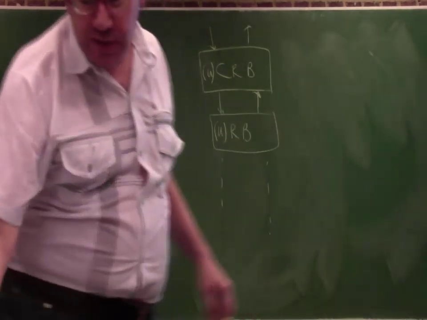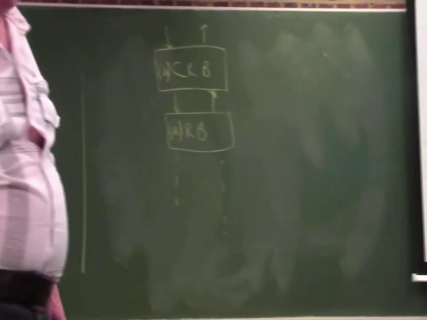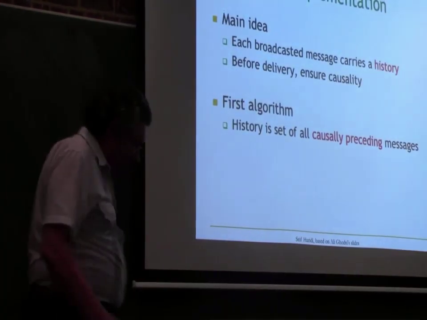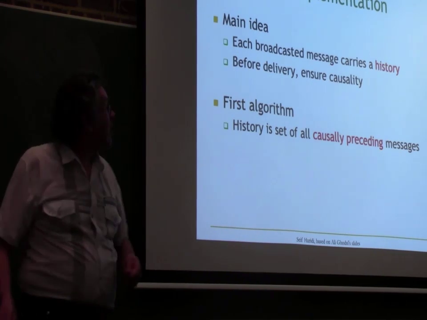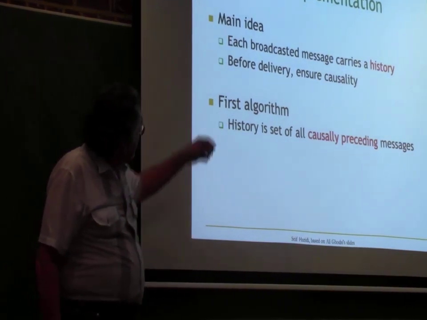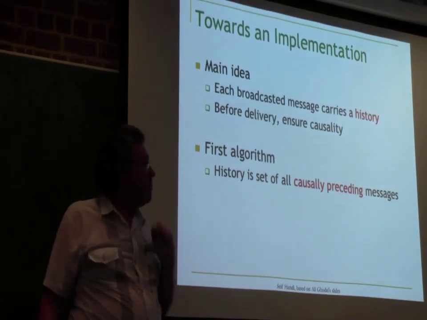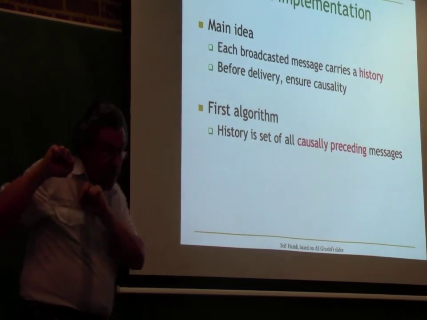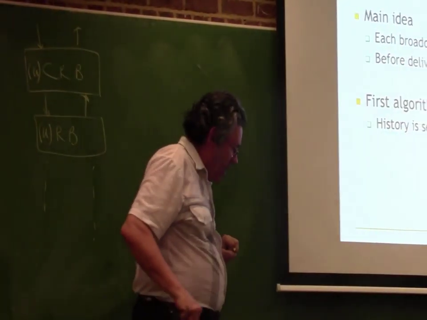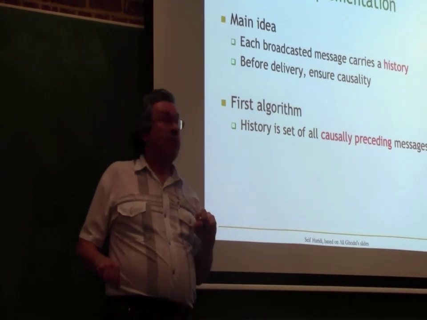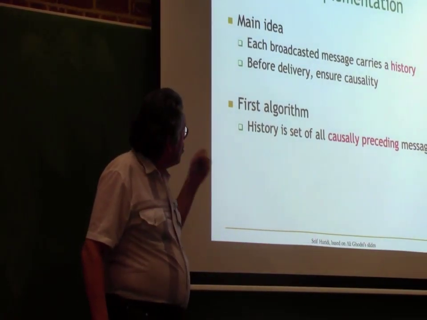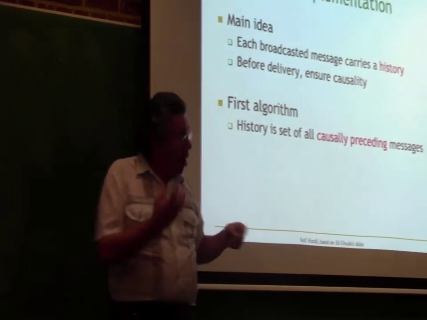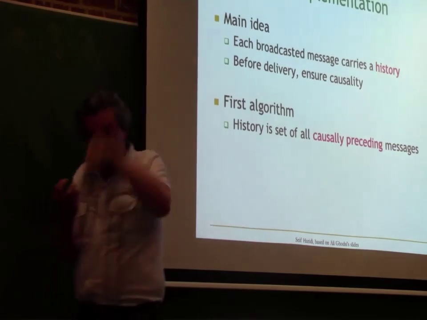So what's the idea of the algorithm? How can we do it? Well, causality means that you have to make connections between multiple broadcasts. So the idea is that we piggyback information on the messages. Each broadcasted message will have some extra information added to it. This extra information tells us something about causality. One simple algorithm is to piggyback all causally preceding messages on top of each message.